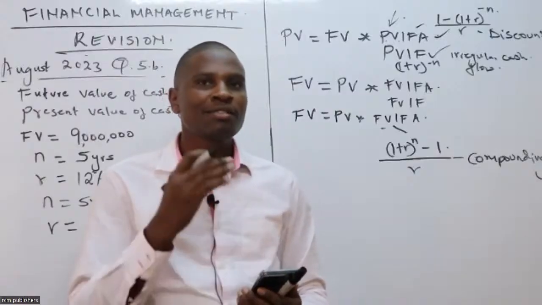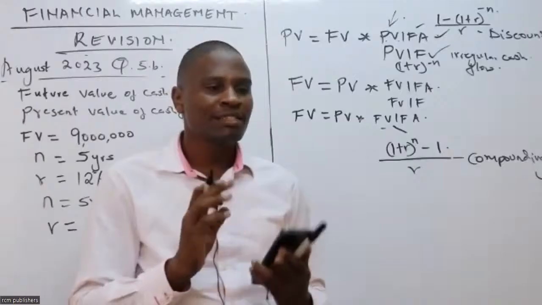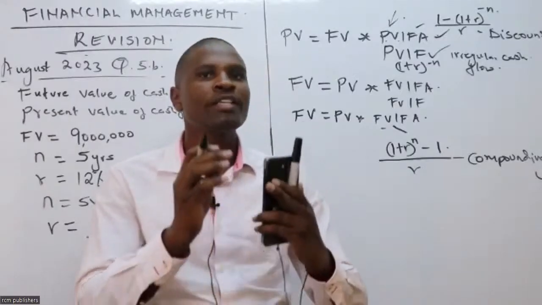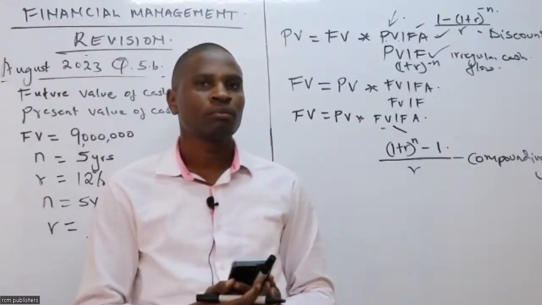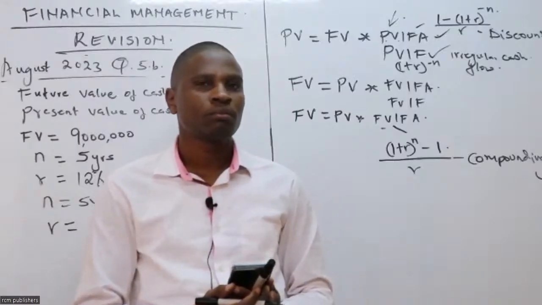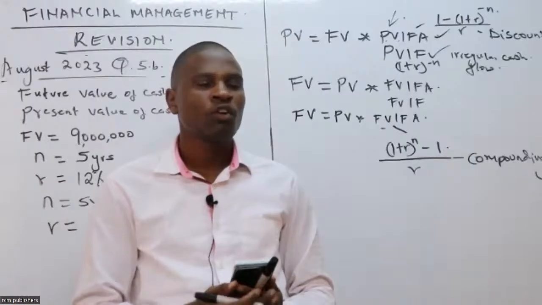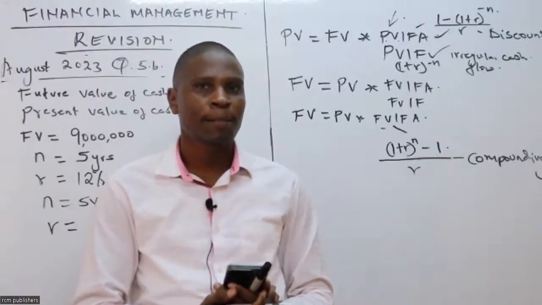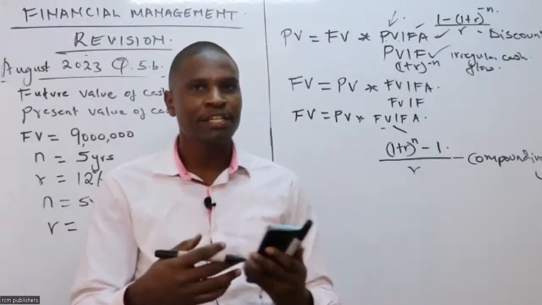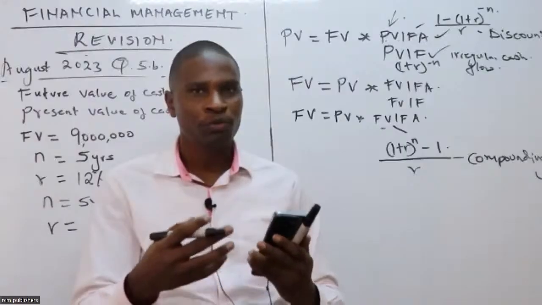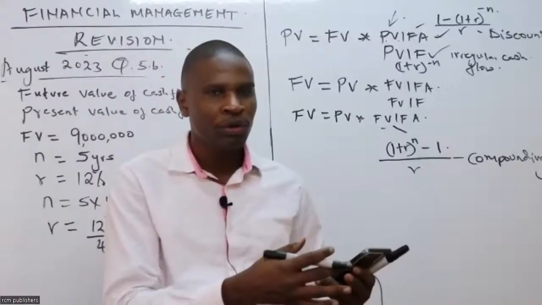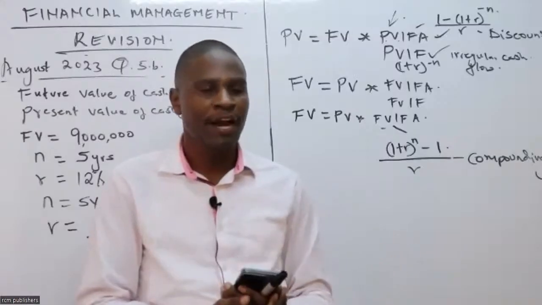Hilary, as the name suggests, terminal is the end. For example, you have an asset. You're using that asset in production. So it is giving you some cash flow every year.